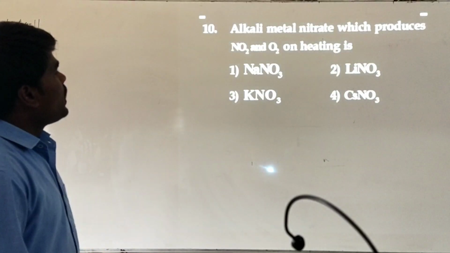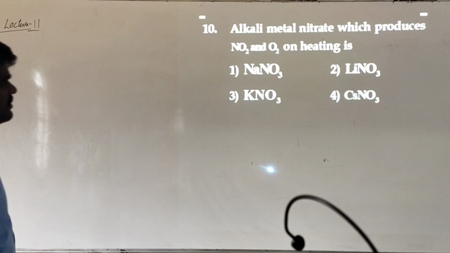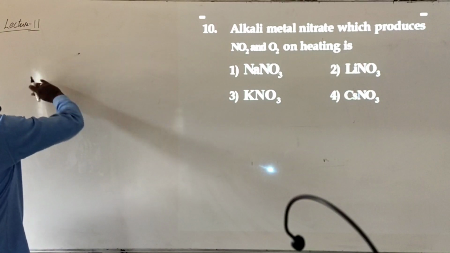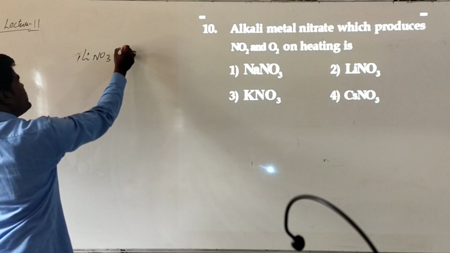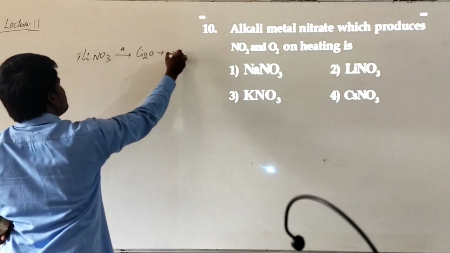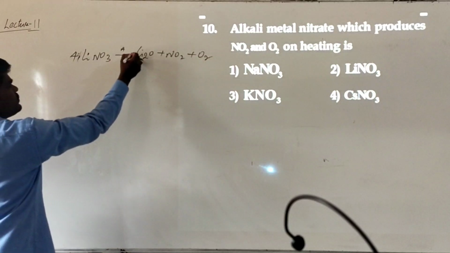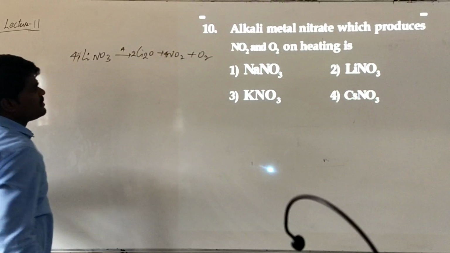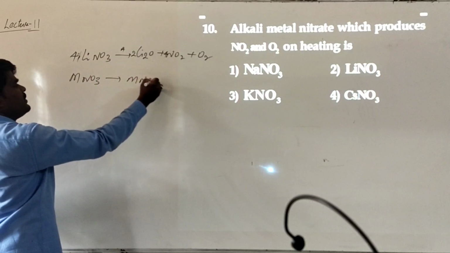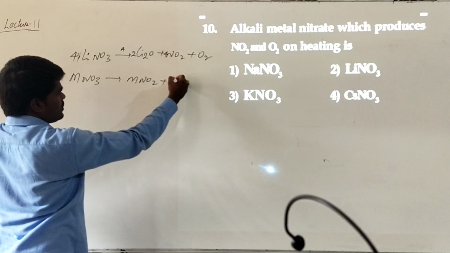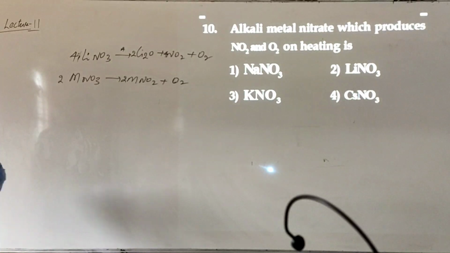Let's go to the next question. Alkali metal nitrates which produce nitrogen dioxide and oxygen on heating is... Generally, see, when lithium nitrate is heated, it produces lithium oxide plus nitrogen dioxide plus oxygen. If you want a balanced reaction, take 4 moles, so you get 2 moles of this and 4 moles of this. Whereas other metal nitrates will produce nitrite plus O2. Suppose if I take 2 moles, you get 2 moles here.